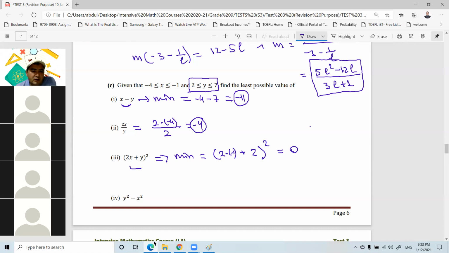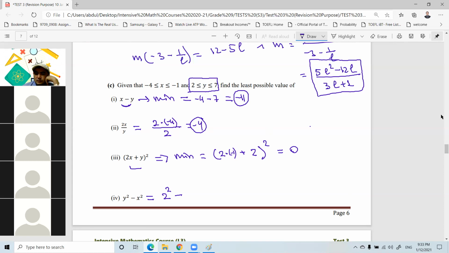Number 4, how about Hussein? Can you do number 4? What is the minimum value of y squared minus x squared? 4 minus 1 equals 3. Answer is 3. Y should be 2, right? Because squared. Yes. How about the value of x?